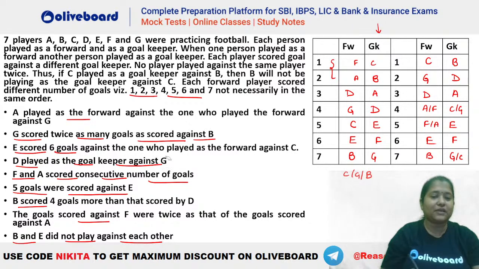D played the goalkeeper against G. So D is the goalkeeper against G. You can see D is the goalkeeper here and G is the forward. So D is playing against G.